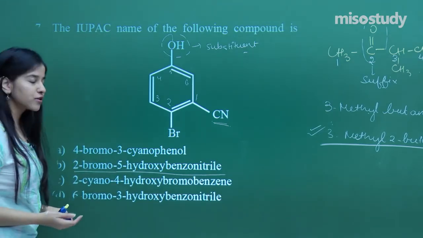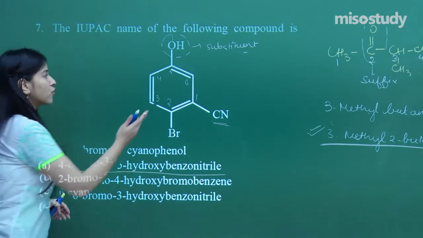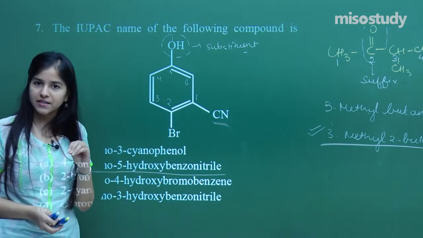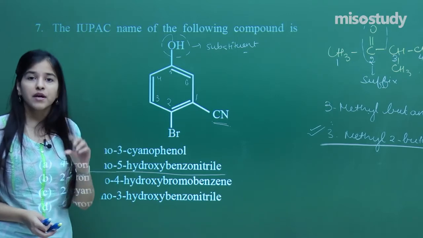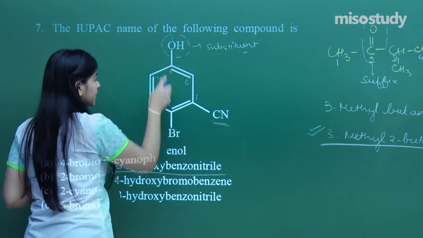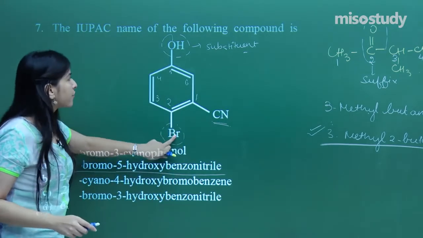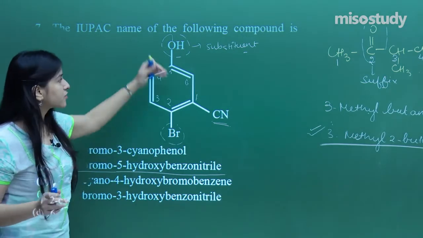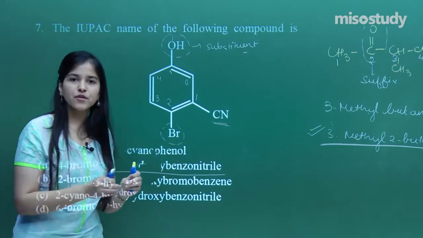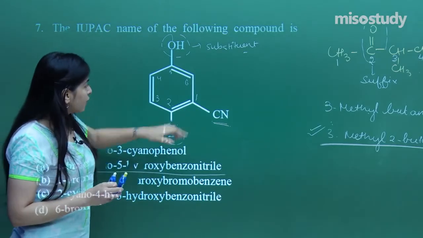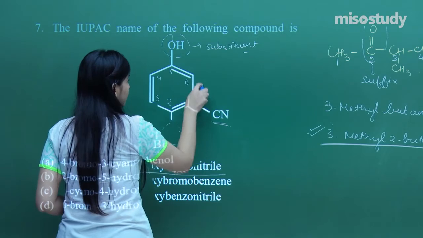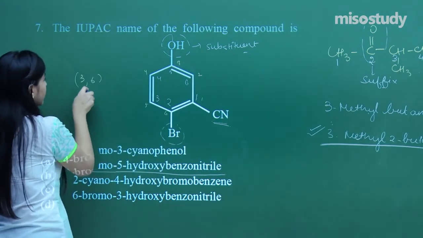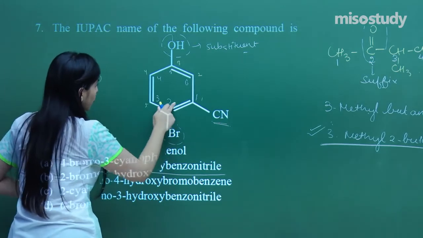I hope everybody has got the point over here. So I haven't moved in the direction of the OH, but in the direction of the bromine, in order to assign the least possible number, because here both the bromine as well as the OH are treated as substituents. So these are two substituents. I need to have the least possible set of numbers. So what is the least possible set of numbers? Will it be this way? 1, 2, 3, 4, 5, 6. So I have got 3 and 6, as against 2 and 5.